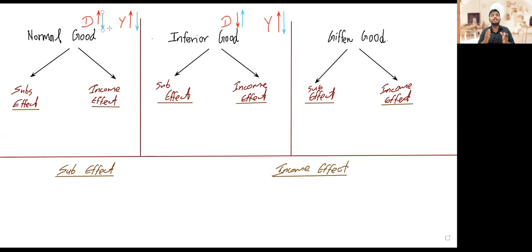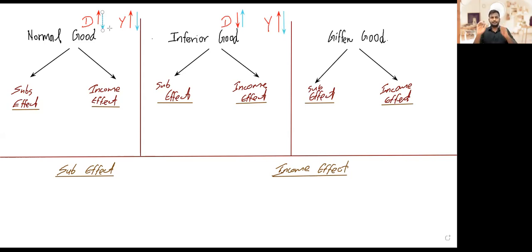You might have learned this in income elasticity of demand also. When income elasticity of demand is positive, we call that good a normal good. When it's negative, we call that good an inferior good. This is what mainly distinguishes a product as a normal good or an inferior good.